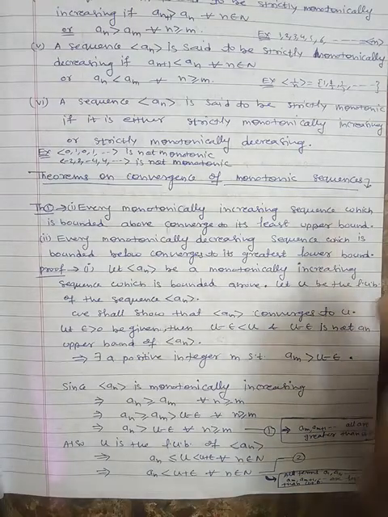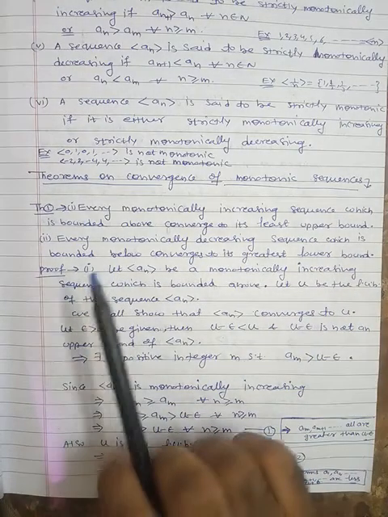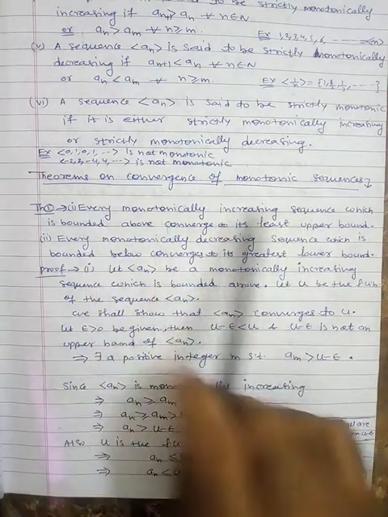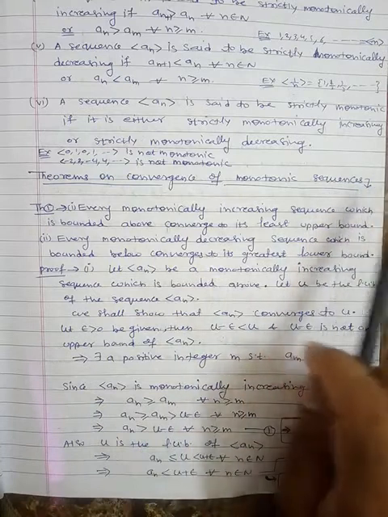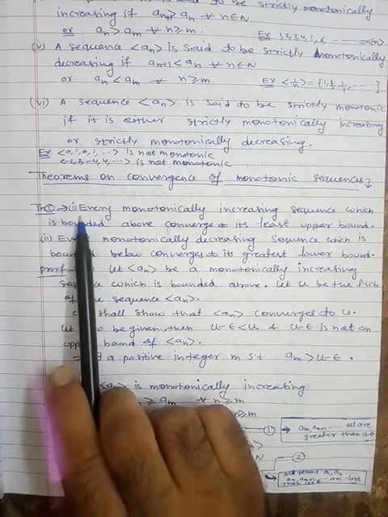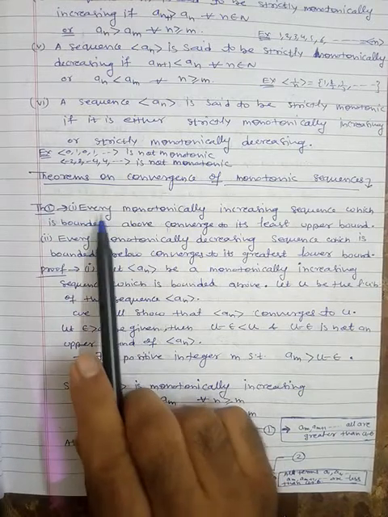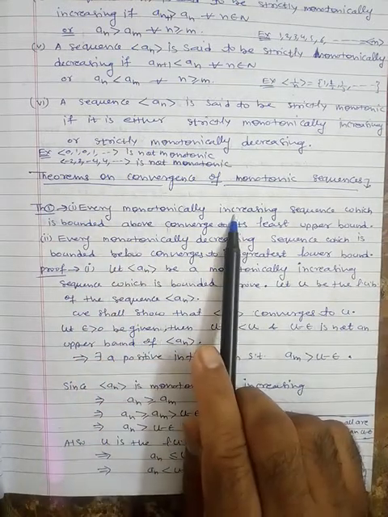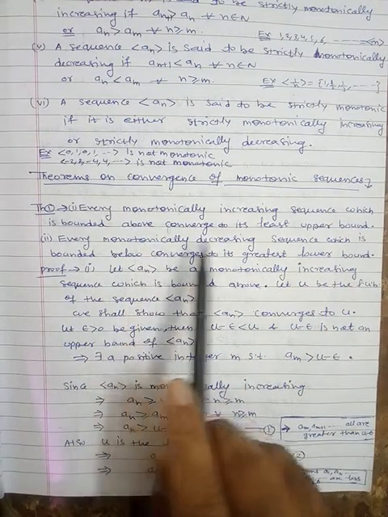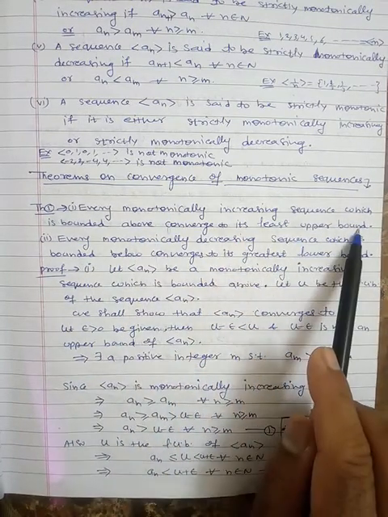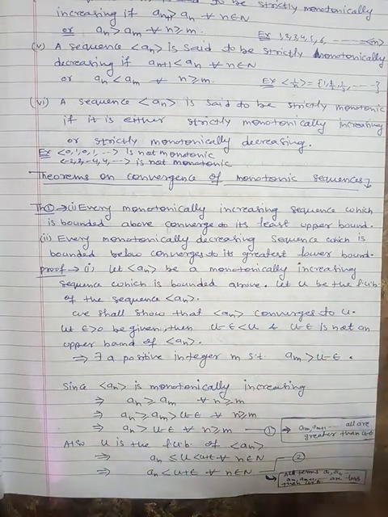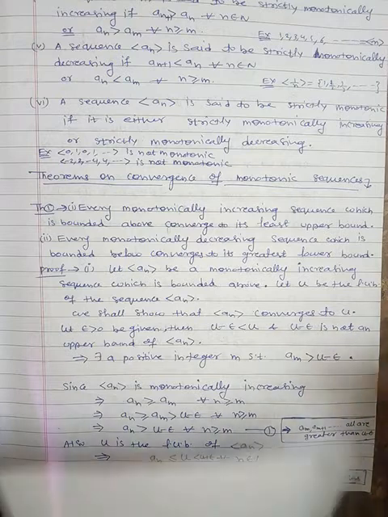Dear students, in this theorem, we will prove a theorem based on monotonicity of the sequences. Here the theorem is divided into two parts. The first part of this theorem says every monotonically increasing sequence which is bounded above converges to its least upper bound. So if we have a monotonically increasing sequence, then the sequence converges to its least upper bound.